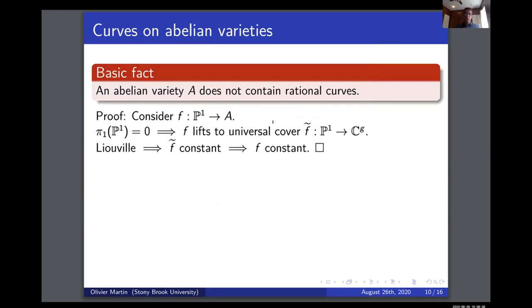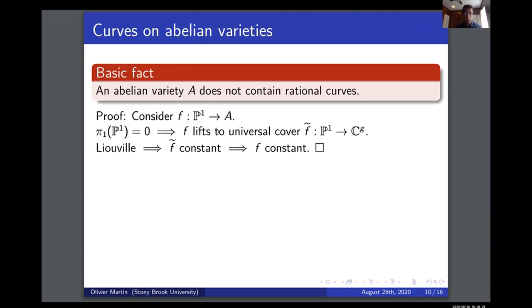All right, so if we want to investigate subvarieties of Abelian varieties and discuss how far they are from rational, maybe the first situation we should care about is the case of curves. So what happens for curves on Abelian varieties? One of the reasons why it's interesting to figure out how far from rational they are is that there's this basic fact that an Abelian variety does not contain a rational curve.